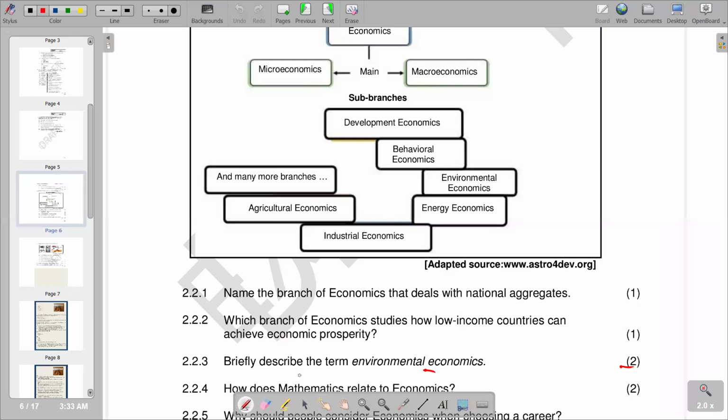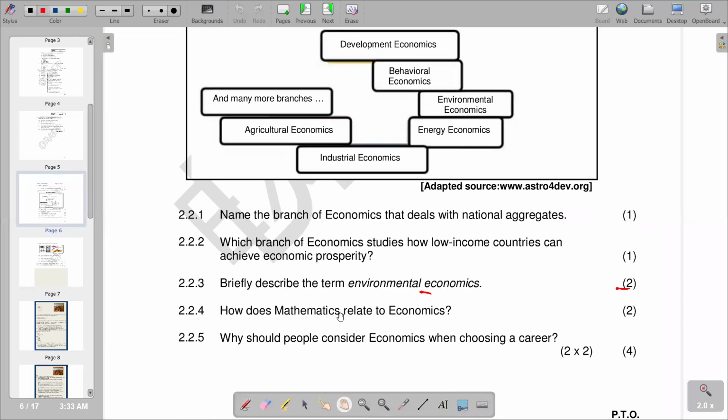So on 2.2.4, the question is how does mathematics relate to economics. So basically the question is asking us the importance of mathematics to economics. Obviously, in terms of the economic variables that we study, we apply mathematics. So why do we apply mathematics?